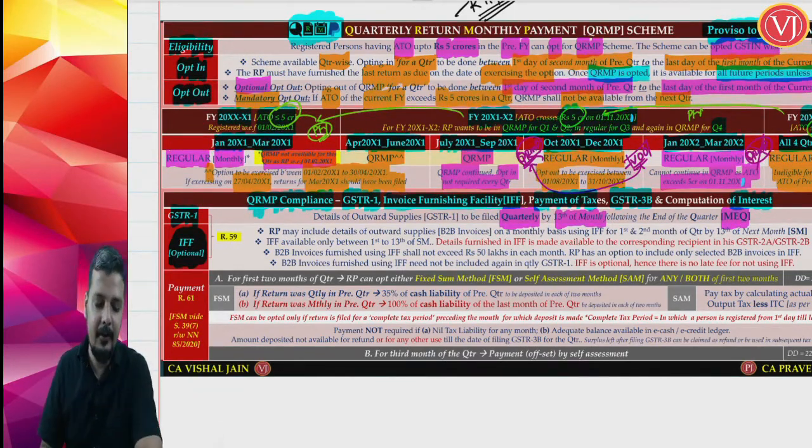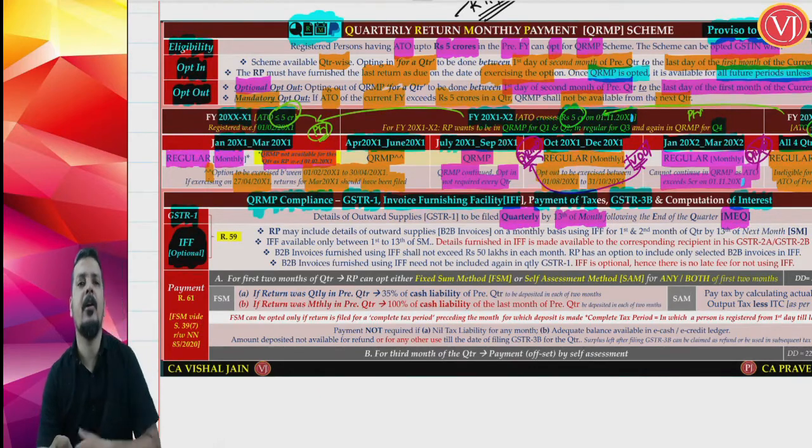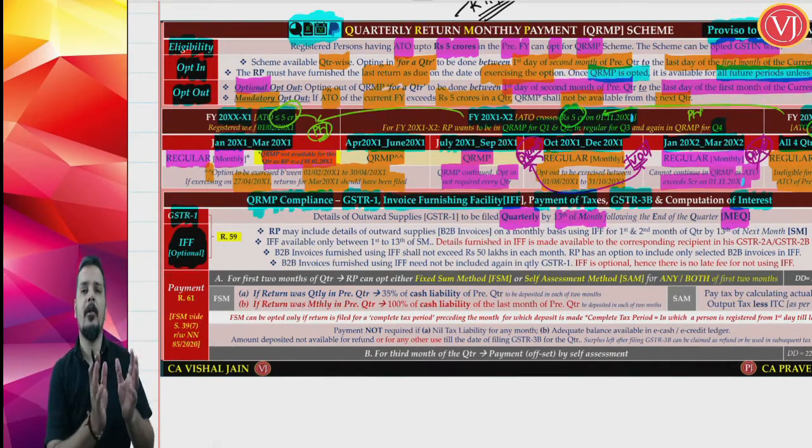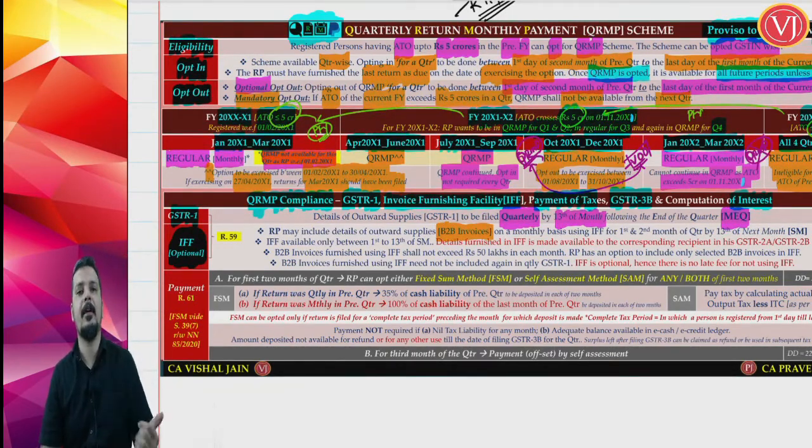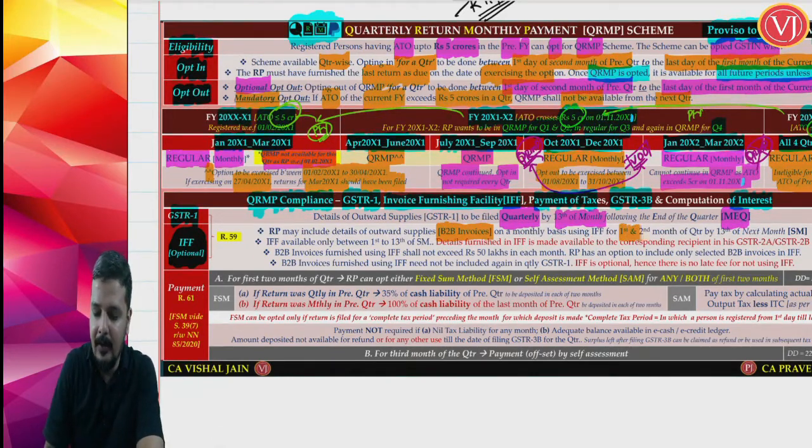Now, for that purpose, what have they done? They have introduced an alternative mechanism for GSTR 1. You are not talking about a replacement, but an additional support for GSTR 1 for the first 2 months of the quarter. Now, what is said here? A registered person, if he wants, can include details of outward supplies, but only B2B invoices. GSTR 1 will contain B2B as well as B2C, but the invoice furnishing facility will contain only B2B invoices. The objective is only for when the opposite person wants the credit. So it includes only B2B invoices for the first 2 months of the quarter.